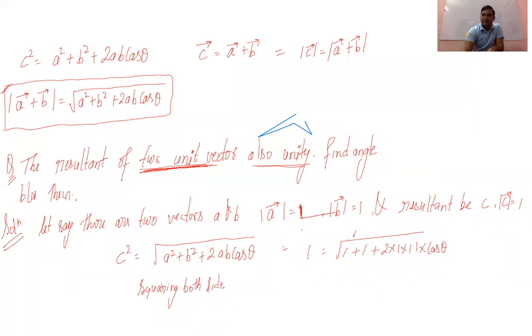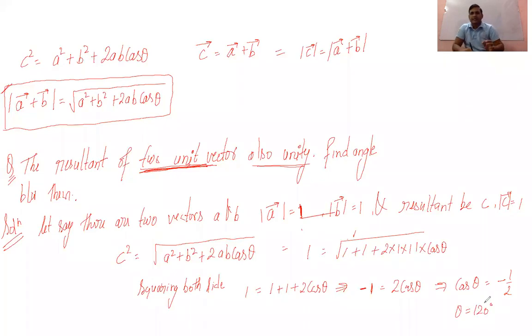Once you square both sides, what will happen? It will become 1 is equal to 1 plus 1 plus 2AB cos theta, equal to 2 plus 2 cos theta. Now you can see here 1 plus 1 will be 2, and whenever it comes to the left hand side it will become minus 1. Minus 1 or here it will be 2 cos theta. So cos theta is minus 1 by 2, and this exists at an angle of 120 degree.